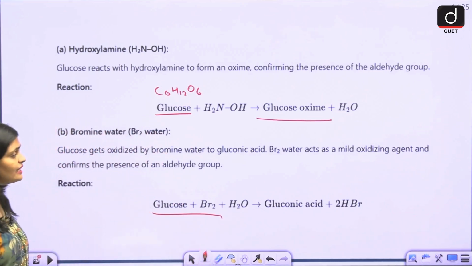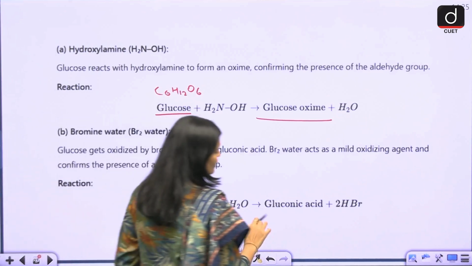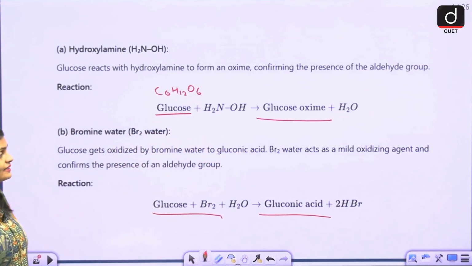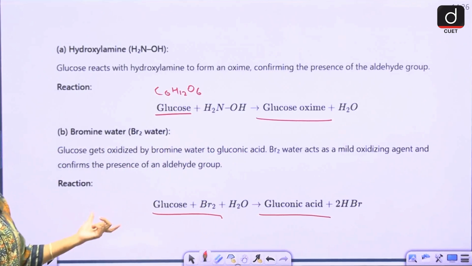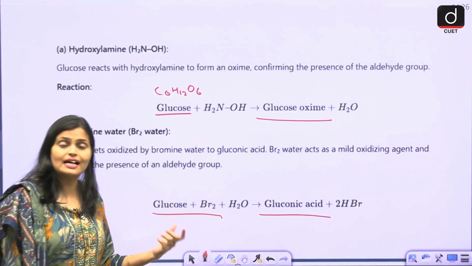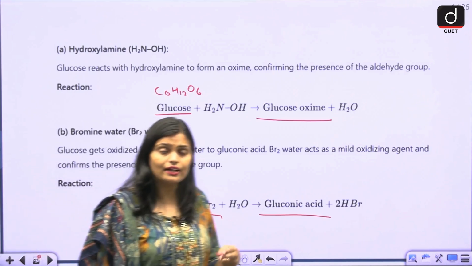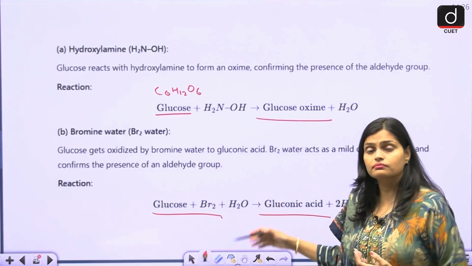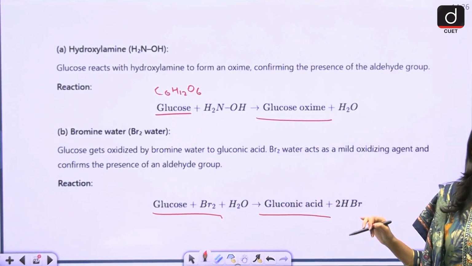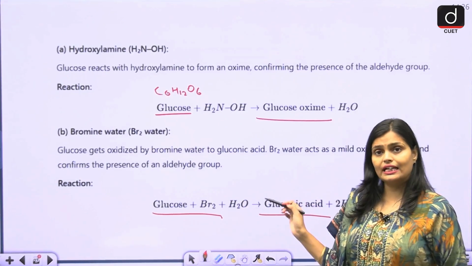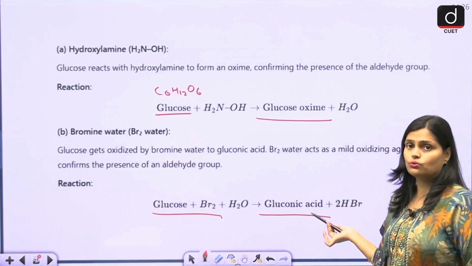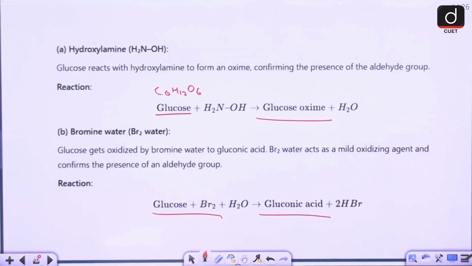Similarly, with bromine water, glucose undergoes oxidation. If glucose gets oxidized, you will get gluconic acid. Here bromine water acts as an oxidizing agent, and since glucose has an aldehyde group, whenever an aldehyde is oxidized, you will get an acid. So ultimately, what you have to remember is that bromine acts as an oxidizing agent and oxidizes glucose into gluconic acid.